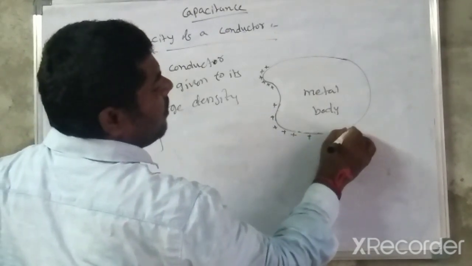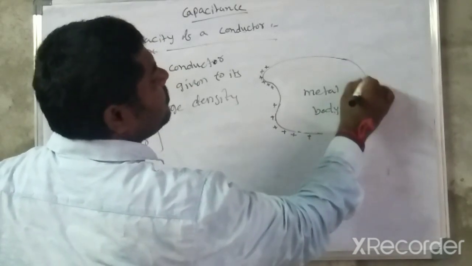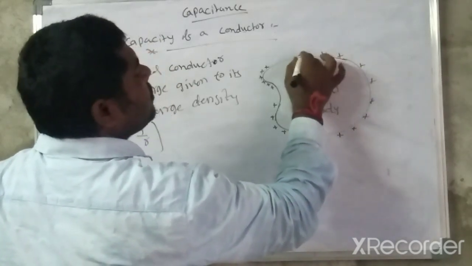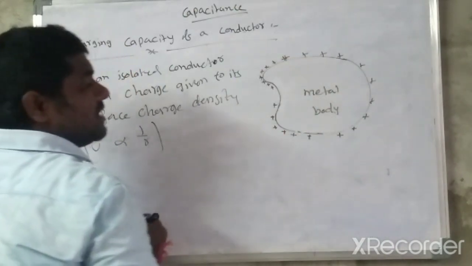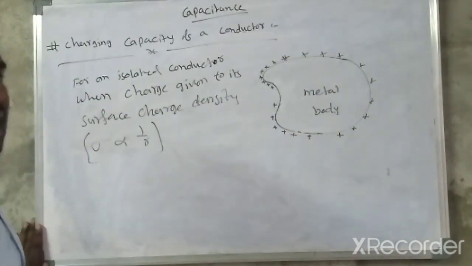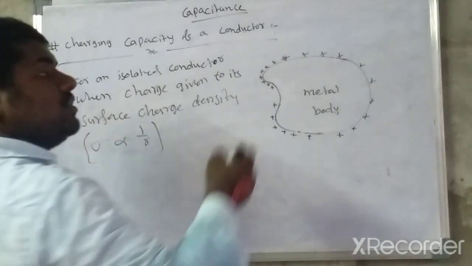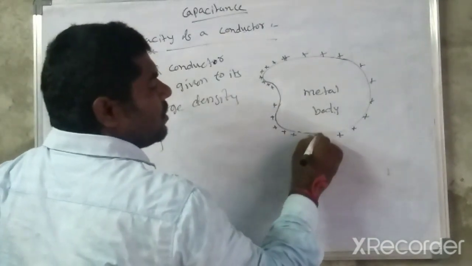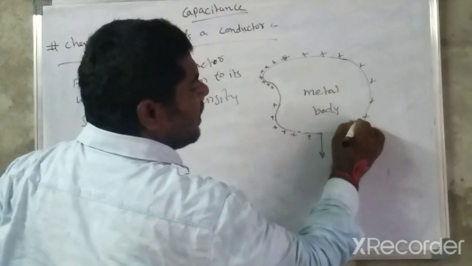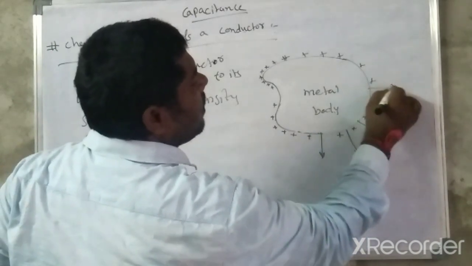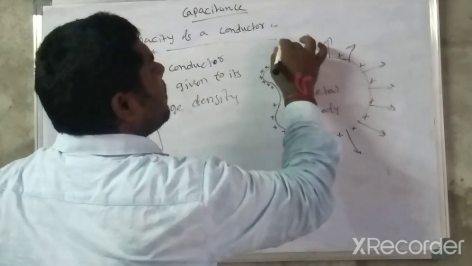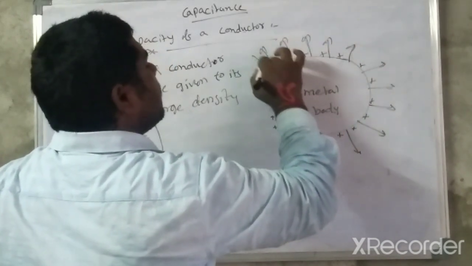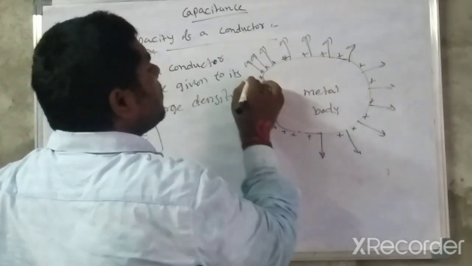In the remaining flat parts, the charge distribution is less compared to the sharpness. Here the electric field is always normal to the metal body, perpendicular to the surface. The electric field is more at the sharpness.